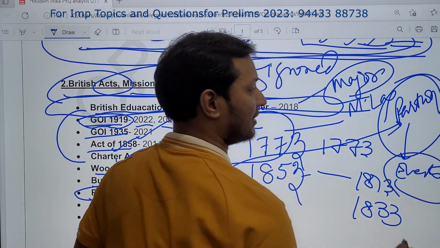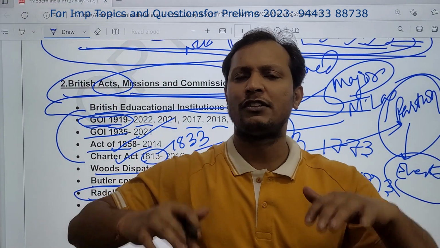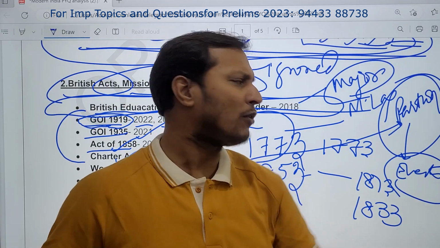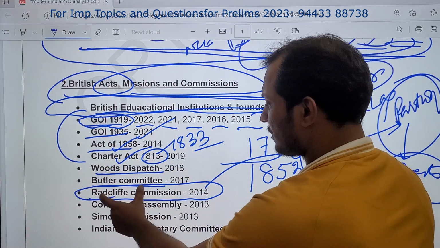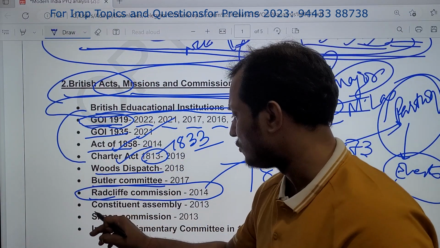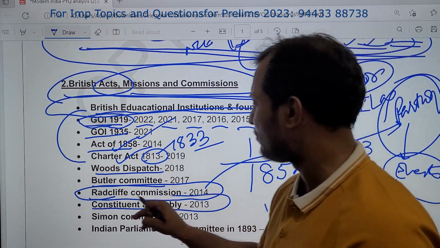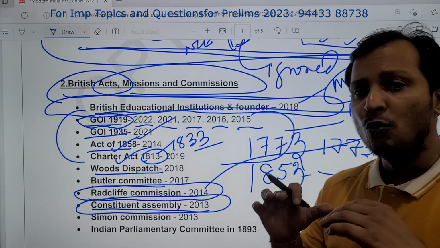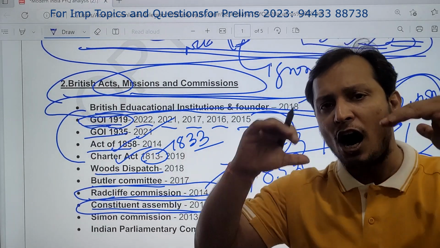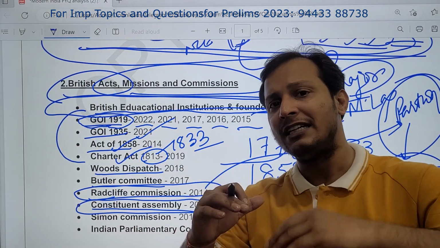What led to partition and the divide and rule policy of the Britishers, all these are very, very, very important. Partition, this is very important. So the Radcliffe Commission is very important. Constituent Assembly, again very, very important this year. Who were the members of the Constituent Assembly? How were the members of the Constituent Assembly elected?